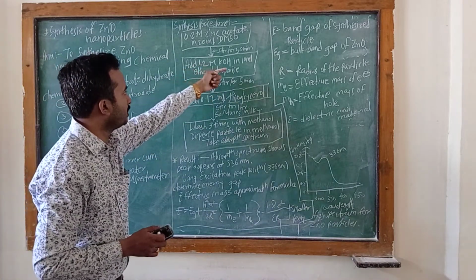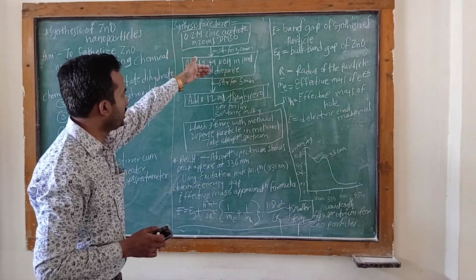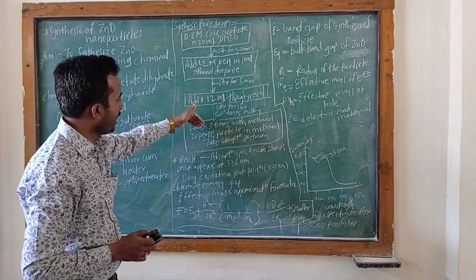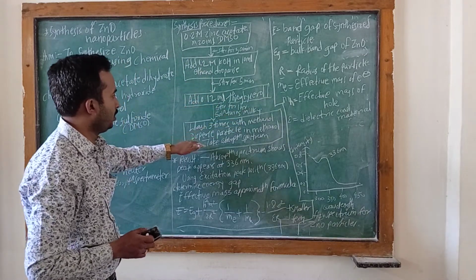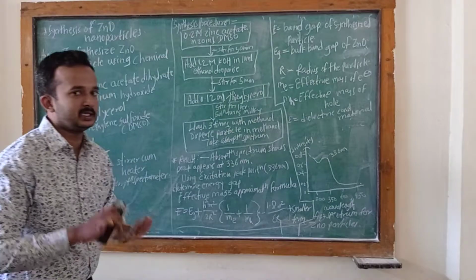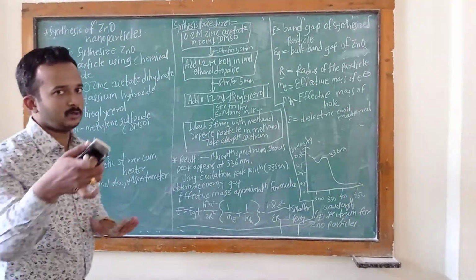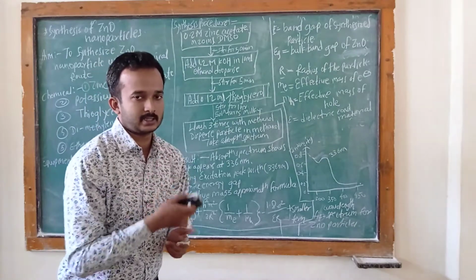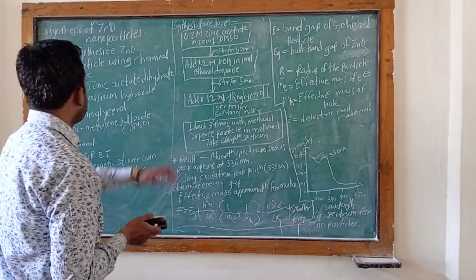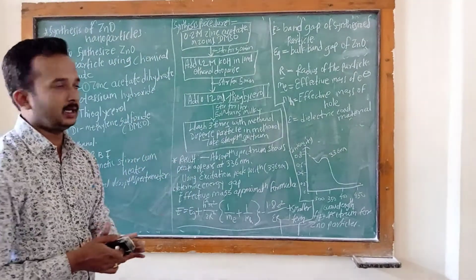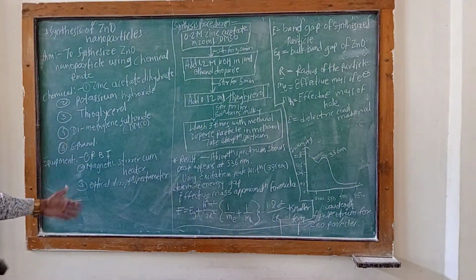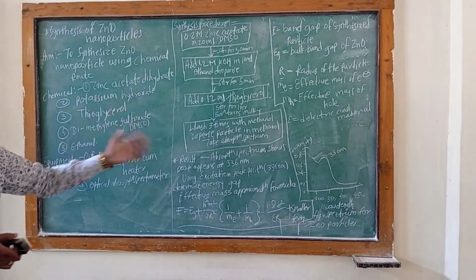That chemical route uses KOH, ethanol, then thioglycerol, and washing three times with methanol, and the solution turns milky. This chemical route is used for the synthesis of zinc oxide particle. This is all about the synthesis of zinc oxide particle: its aim, chemical equipment, its procedure, and its result.